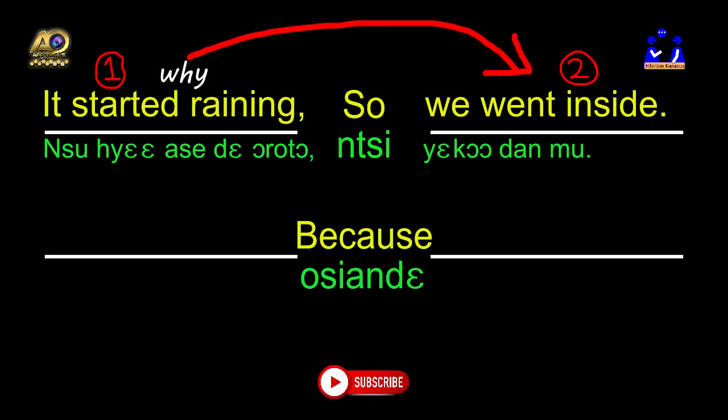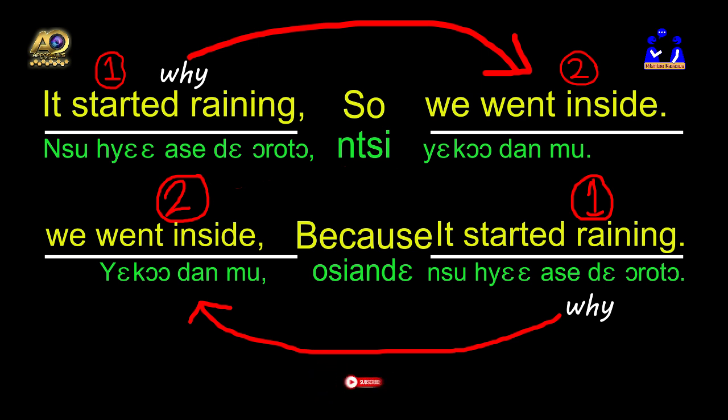Now, with the because conjunction, there is a difference. Why? Let's look at still on so. The first sentence that is labeled 1 is the reason that leads to the second sentence that comes after the conjunction so. Now, let's look at because and see the contrast. With this, the second sentence that appeared with the so conjunction is now beginning, whilst the first sentence ends. So we read, we went inside because it started raining. So you see the difference? In Fante we say, yeko danmu osande nsu she asede oroto.